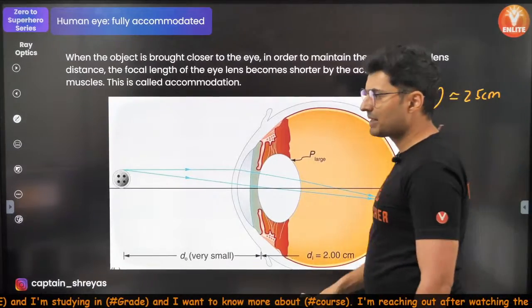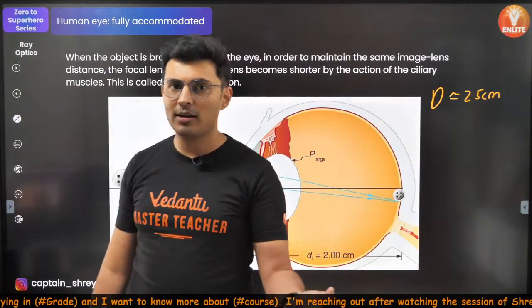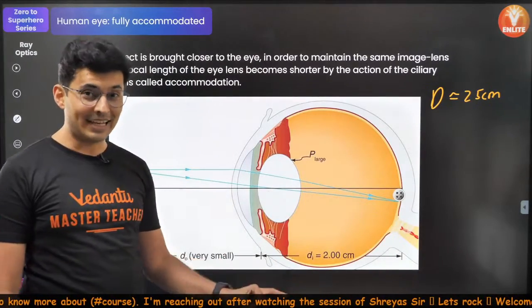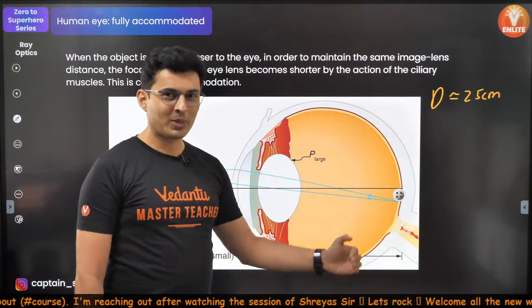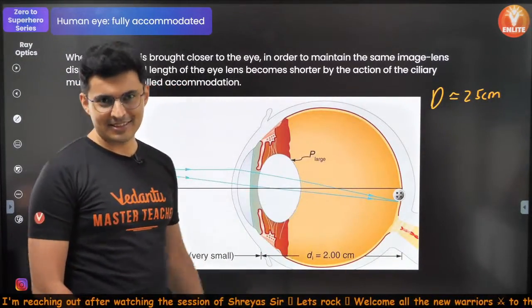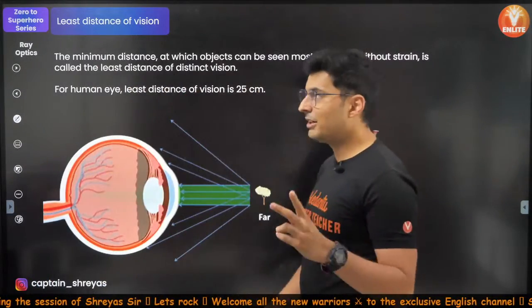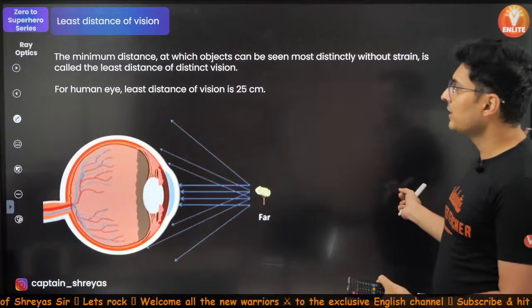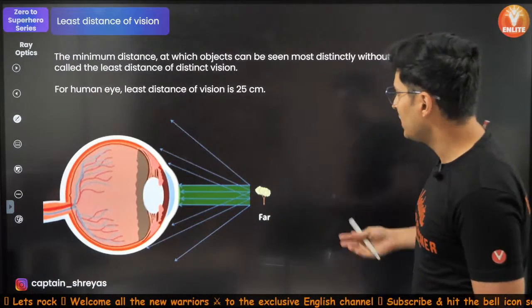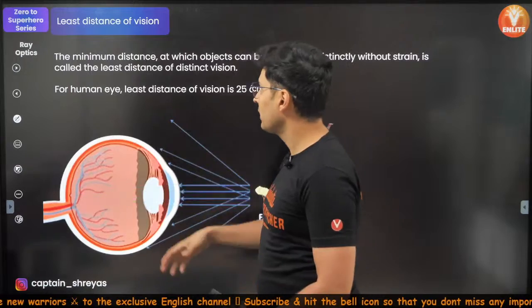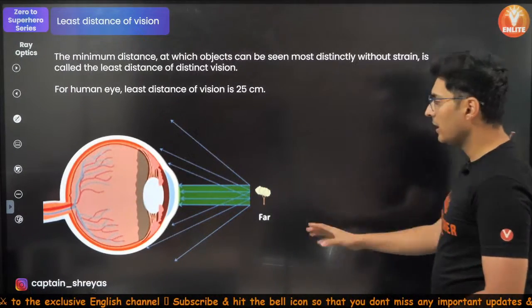For small babies who are in first standard, second standard and all that, it is very small. It is 8 centimeters, 9 centimeters. So as you grow, this D also increases. That's your natural process. Then the next concept that you should know is, I think it's mentioned over here. Yeah, I have put the ray diagram over here. I had put all the data points over here, like you can see.